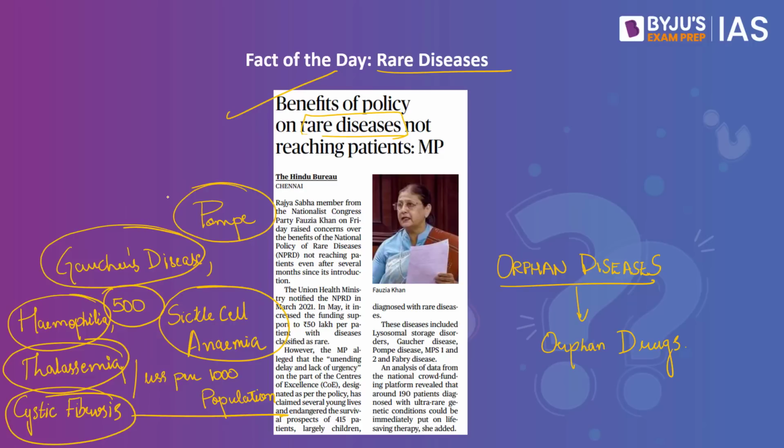In the year 2021, the Government of India notified the National Policy for Treatment of Rare Diseases. It was proposed to have a national registry for a database of rare diseases. Under the policy, it was also decided to provide financial assistance to poor patients and patients covered under the Ayushman Bharat for Group 1 diseases that were classified as rare diseases. This financial assistance was later increased to rupees 50 lakh per patient as well. But according to this article here, it is said that sadly these benefits have not been reaching the patients.